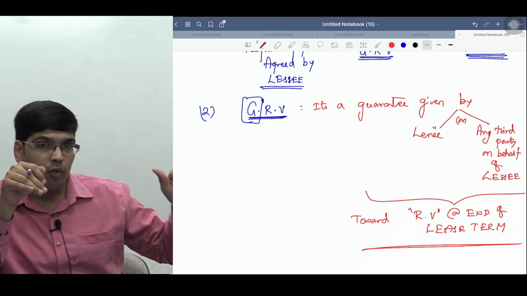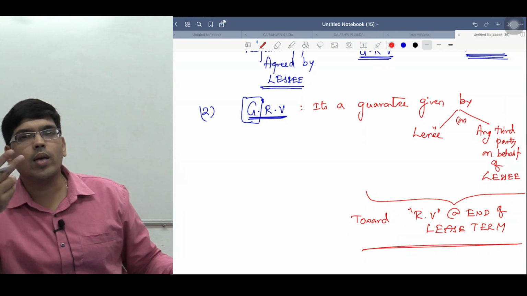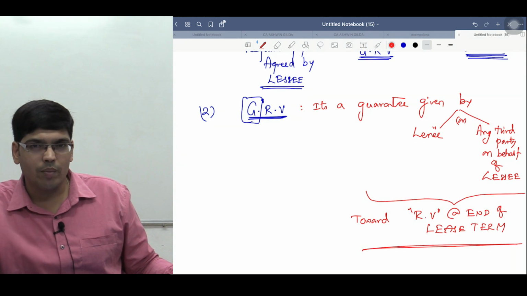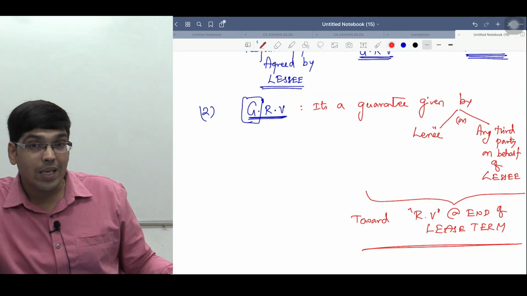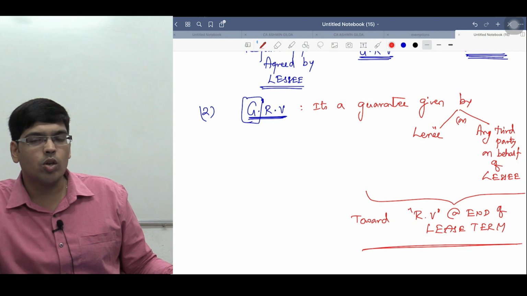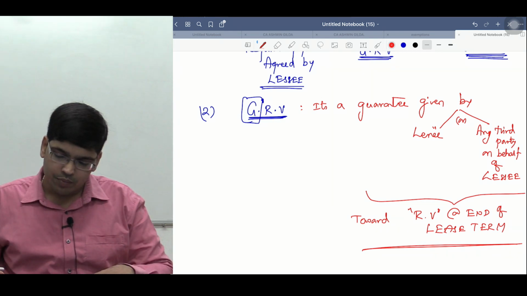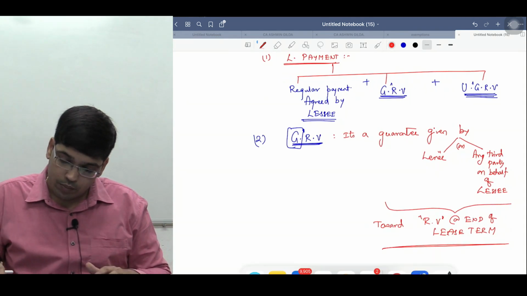How much am I able to recover from the outsider? 8 lakhs. The balance 2 lakhs I will recover from you. Am I getting it or not, sir? So guaranteed residual value is nothing but an agreement where the lessee makes a promise to the lessor that, if not, the differential amount he will pay to the lessor. Am I clear, sir? So this is called guaranteed residual value.